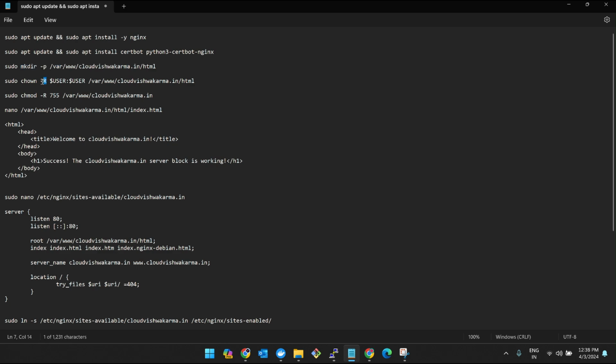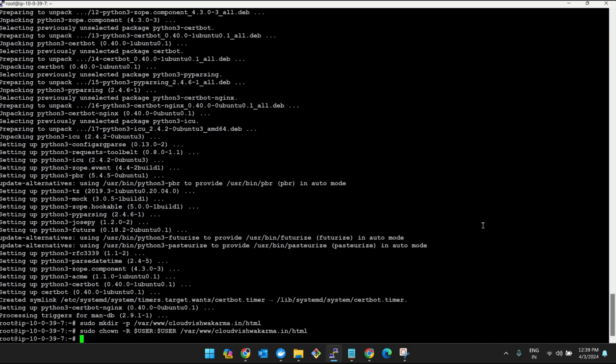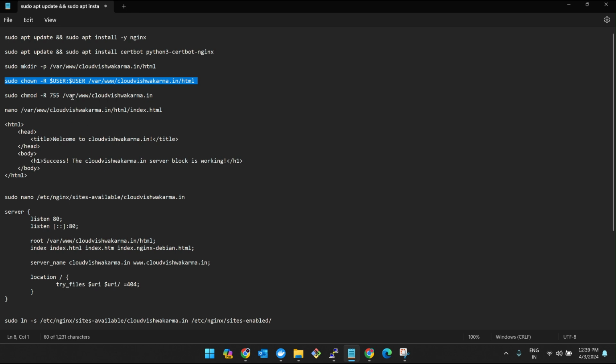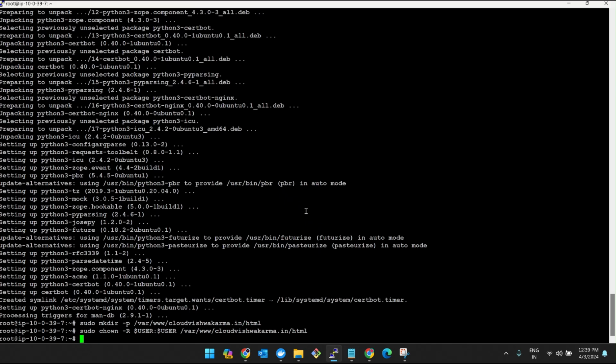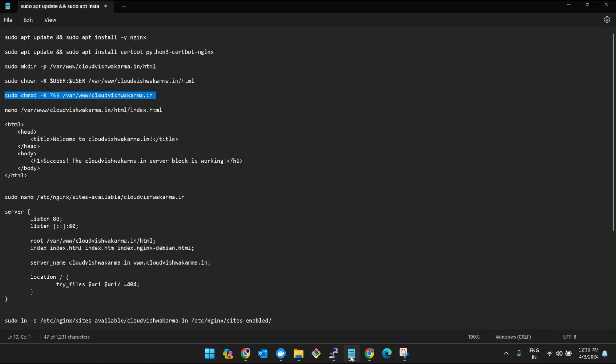And then we have the change ownership command. We are changing the ownership of this directory to the current user. And then chmod 777, not 777, it is 755, I believe. Yeah.